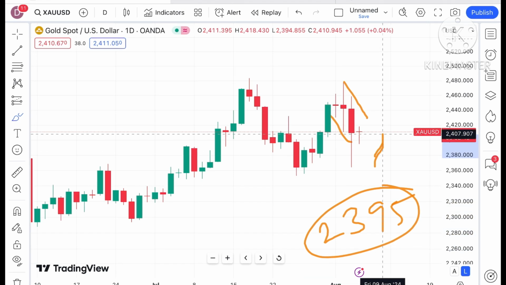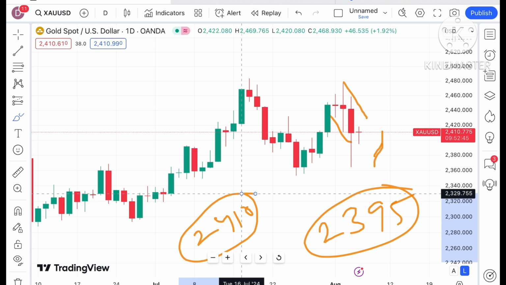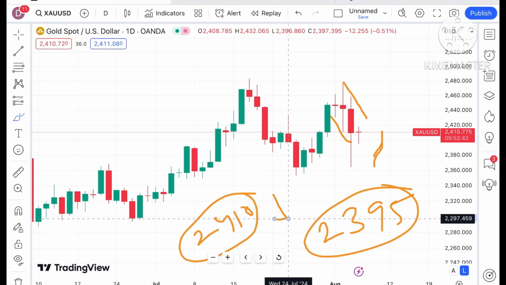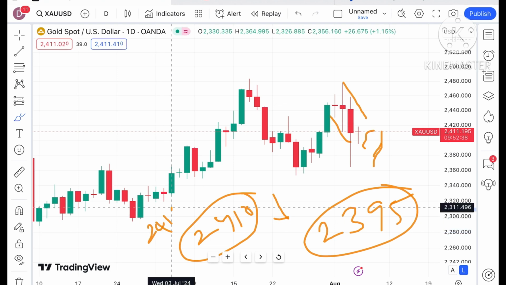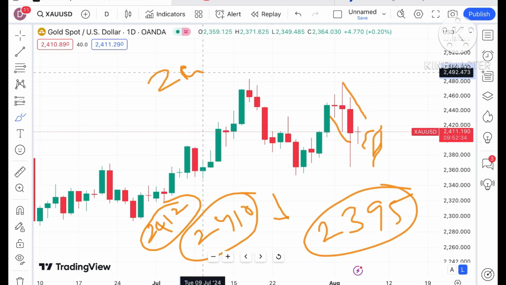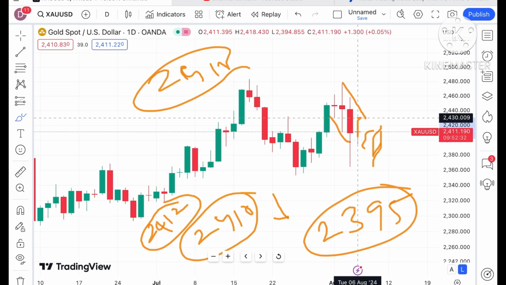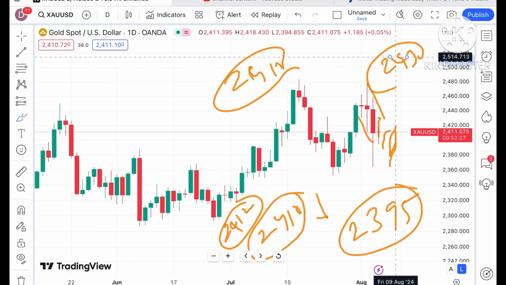Chances can be high that if the price starts falling below a level of 2410, there can be a further downfall. But if it starts sustaining, that means if it starts going above a level of 2412, then there is a probability that it can go towards 2418 and then a further upside towards a level of 2430. This is what we can see looking at this particular chart.